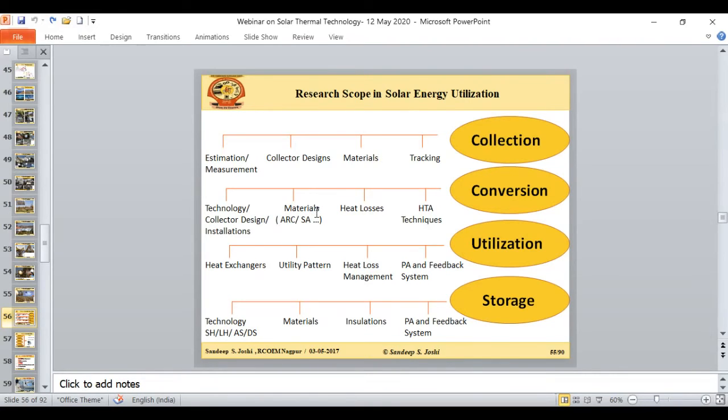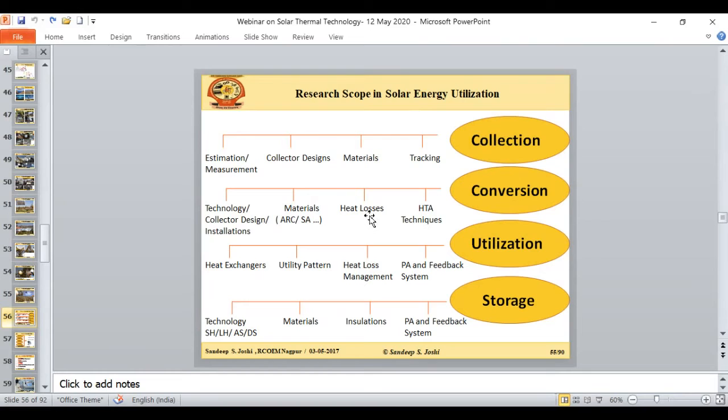In this area, a lot of people from chemical engineering, people from metallurgy and material science, people from chemistry, even people from the physics department, and definitely people from mechanical engineering are working. So this is one area where all the people can contribute.